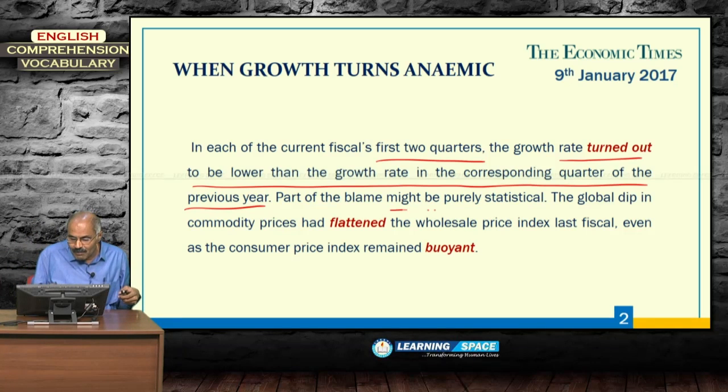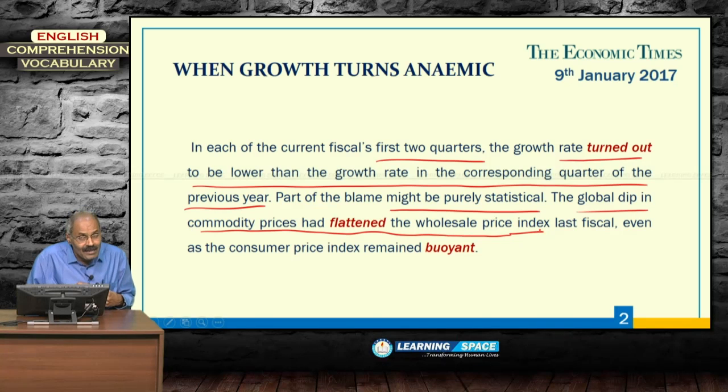Part of the blame might be purely statistical. Some of the issues pertain to purely statistical matters, because of the change in some statistical calculations, this occurred. Part of the blame might be purely statistical. The global dip in commodity prices had flattened the wholesale price index. Globally, commodity prices reduced.